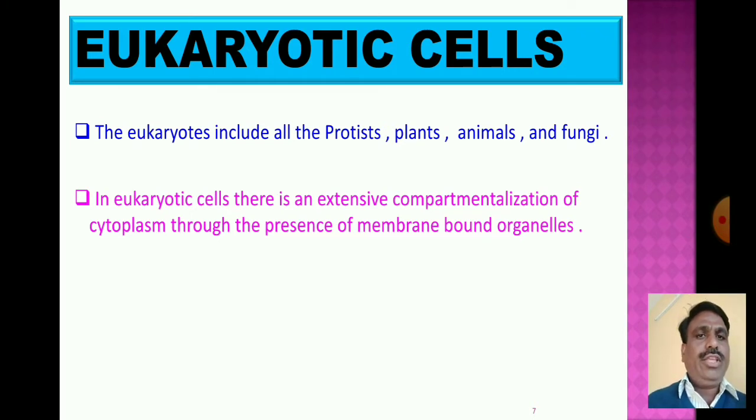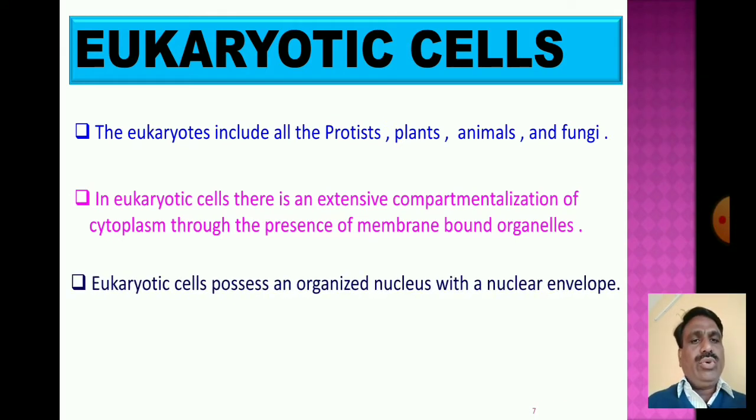That means there are a number of compartments inside the cytoplasm, due to the presence of these membrane-bound organelles.